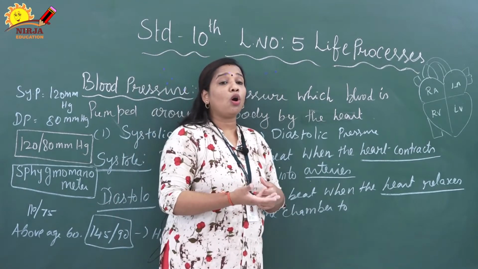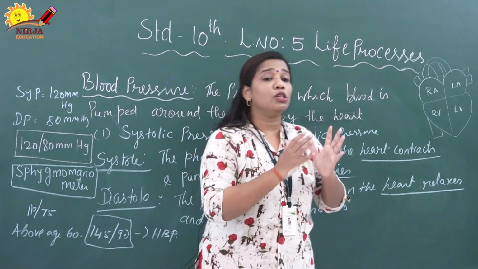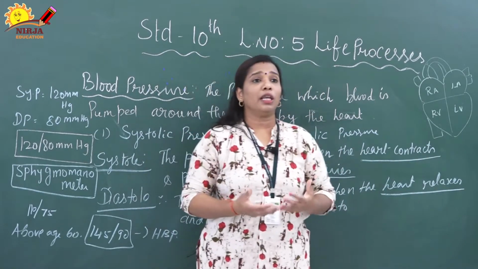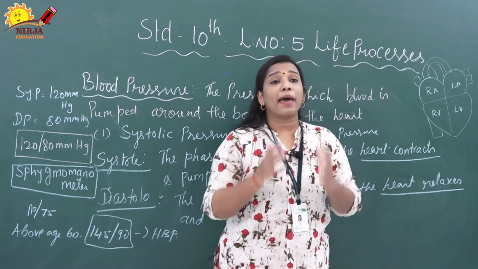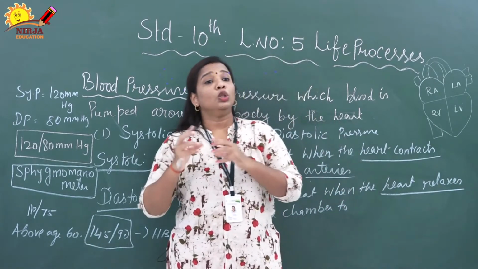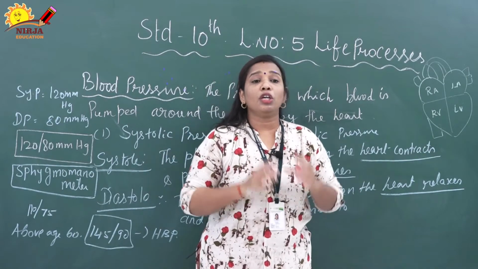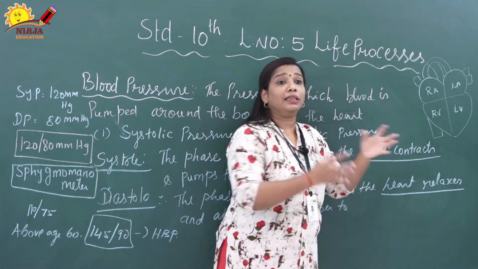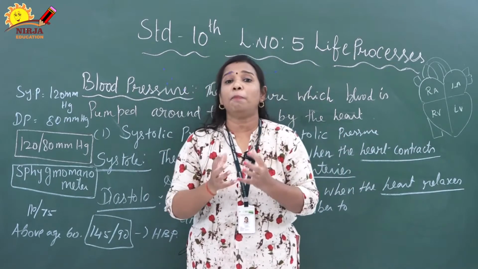Next we should know what is meant by systolic pressure and diastolic pressure. Systolic pressure is the maximum pressure at which blood leaves the heart through the main artery during contraction. During contraction the blood is passed to the artery, that time it exerts maximum pressure.